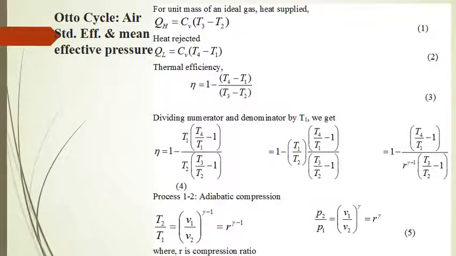Now when we are deriving the expression for air standard efficiency, let me tell you that as the working substance is air only, instead of fuel plus air plus residual gases, several parameters like Cp, Cv, gamma, R are assumed to be constant throughout the range of operation. Range of operation means the temperature varies from 300 Kelvin to 2000 or 2500 Kelvin or so, or even higher, depending upon the compression ratio of the engine and many other factors.